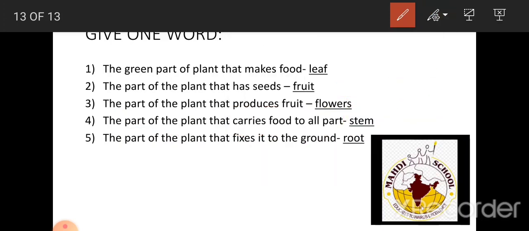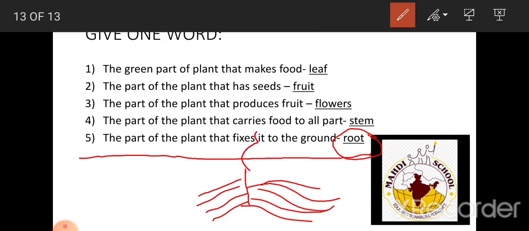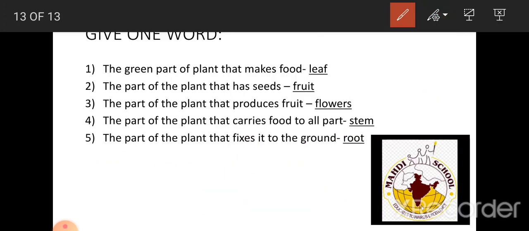The part of the plant that fixes it to the ground. Which part of the plant fixes it to the ground? Root. Correct. Which is that part? Root. These are the roots which help to keep it fixed on the ground.